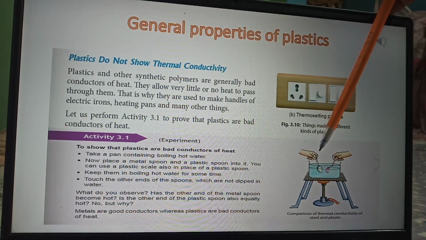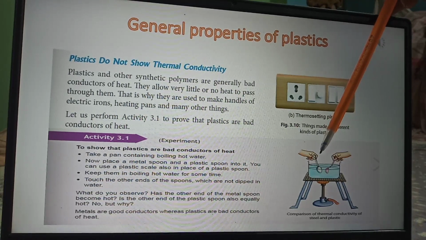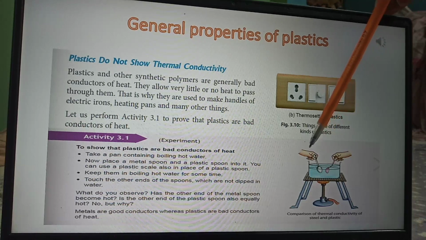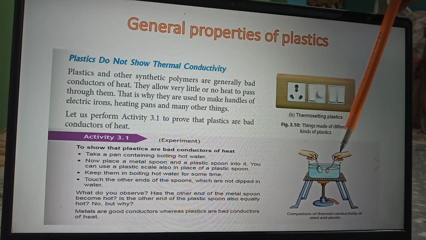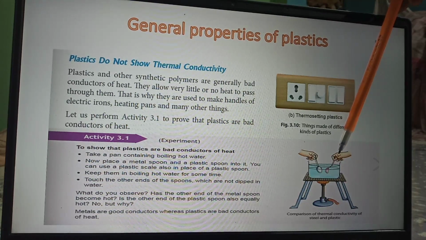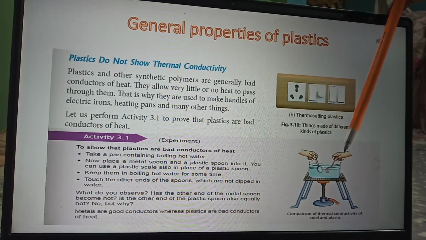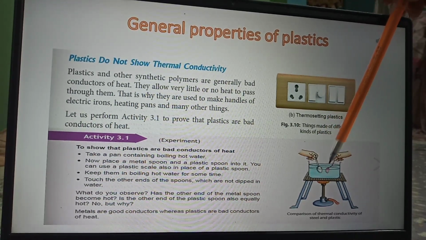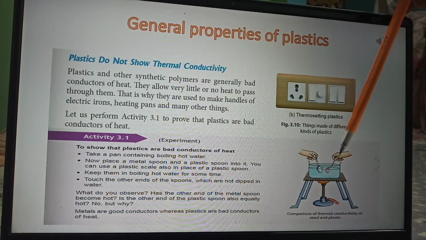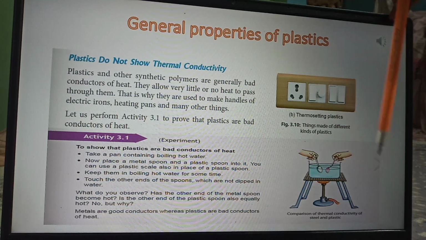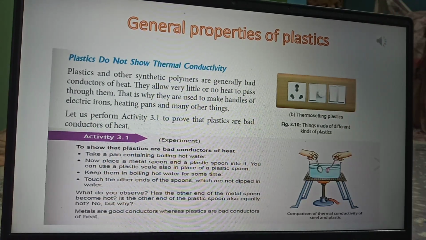You will find that the other end of the metal spoon becomes hot. But the other end of the plastic spoon does not get heated. Why? This is because metals are good conductors of heat. They allow heat to pass through, but plastic is a bad conductor of heat. They do not allow heat to pass. So this is how we can prove that plastics do not show thermal conductivity. I hope I am clear. Okay, thank you.